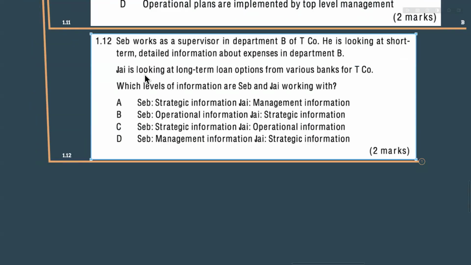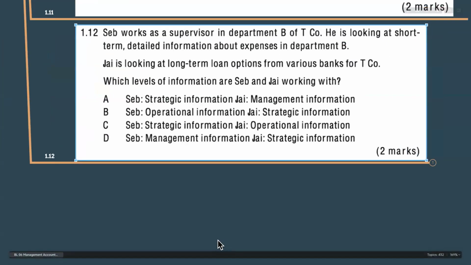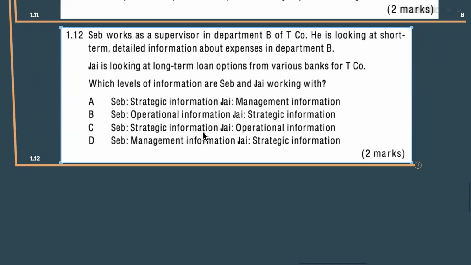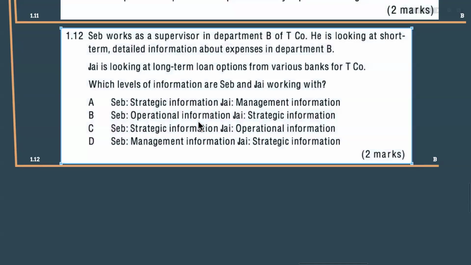And J, another person, is looking at long-term loan options from various banks for the T company. So he is looking into the long-term loan options from various banks. So which levels of information are SEB and J working with? Options: strategic information or management information, operational, strategic, or management information. Strategic means high level. Management means middle level. Operational means low level. What is the answer? The answer is B, my dear.